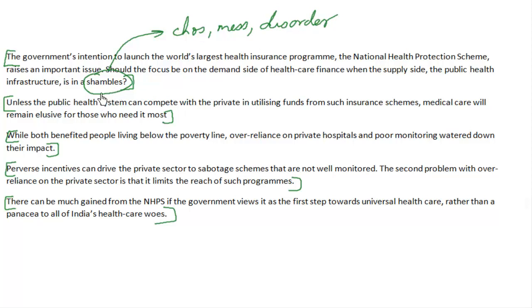When I say that something is in shambles, it basically means something is in chaos, something is in mess, something is in complete disorder, or we might even say disarray. So when something is in a state of confusion or disorder or chaos, then we say that that thing is in shambles, right? So here the author says that the public health infrastructure is in shambles, is in chaos, is in mess, is in disorder, is in disarray, right? So these are the synonyms of the word shambles. Let's have a look at the second sentence.